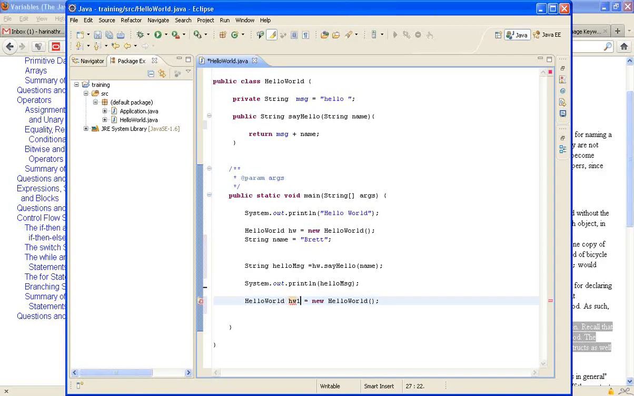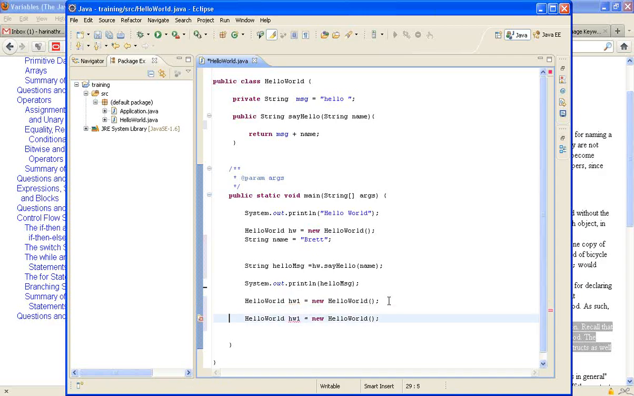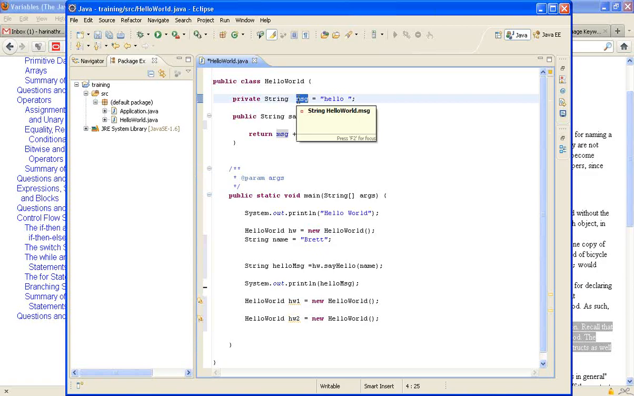Say if I create hello world 1, and then maybe you can create one more object. Okay. So for each object, there will be one variable created in the memory.